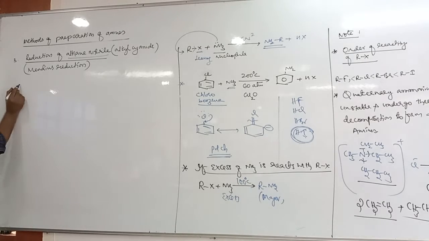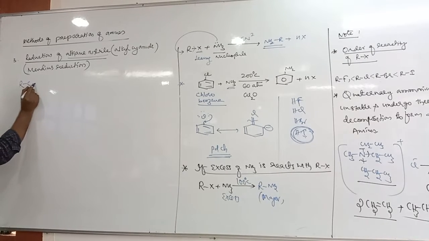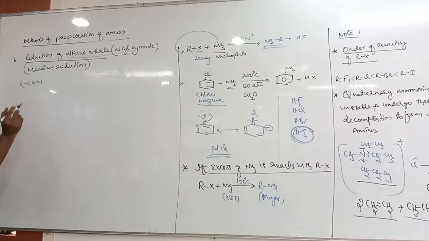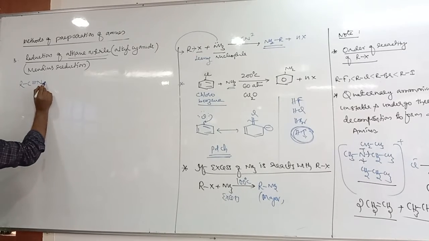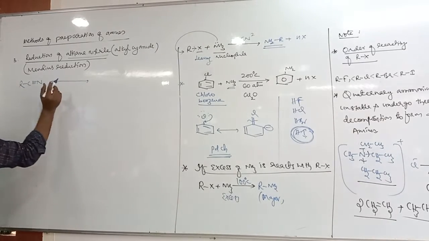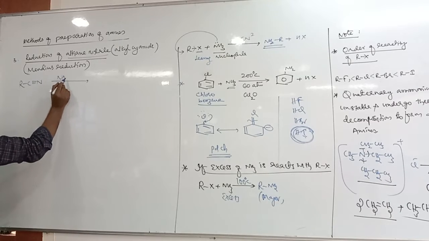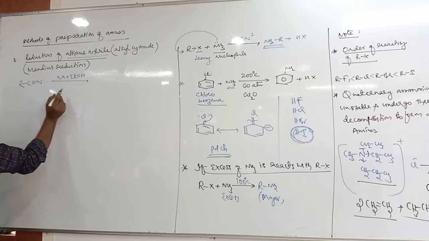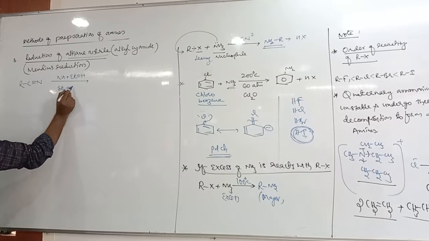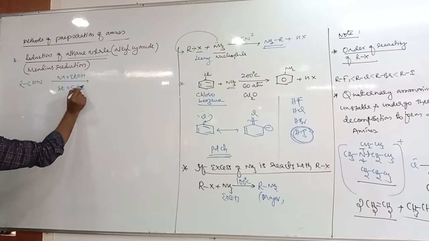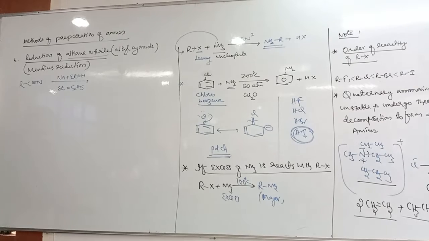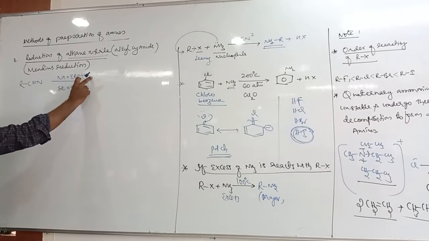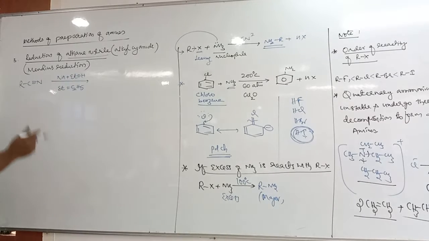So let us take alkyl cyanide, C triple bond N. It undergoes reduction in presence of sodium ethyl alcohol. Ethyl alcohol, here onwards I write EtOH. What is the meaning of Et? C2H5 is Et, ethyl. In presence of sodium ethyl alcohol, this produces hydrogen.